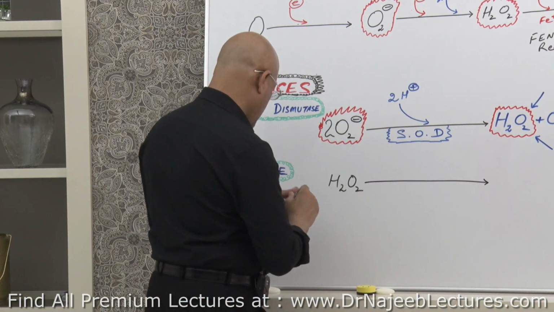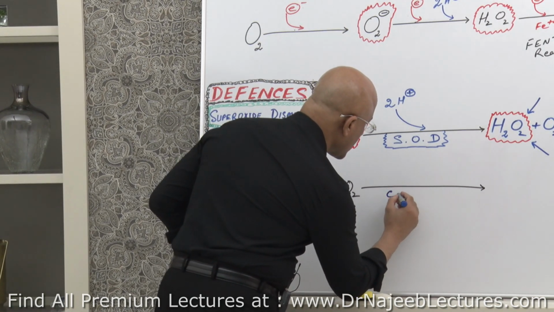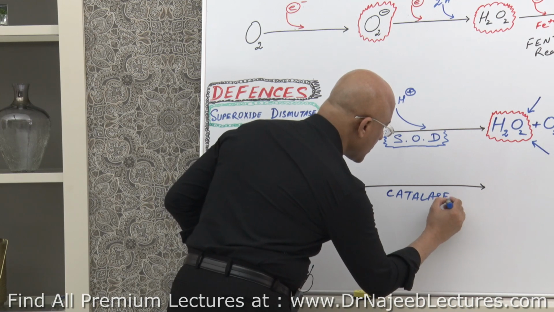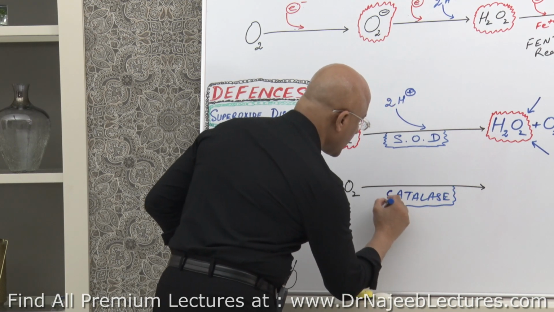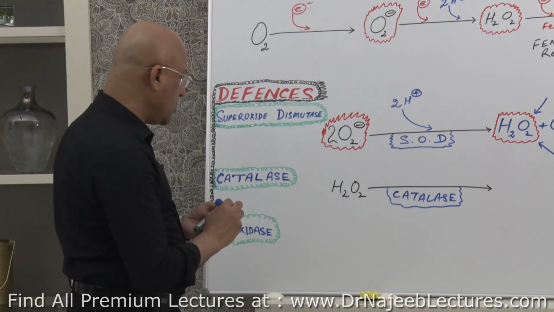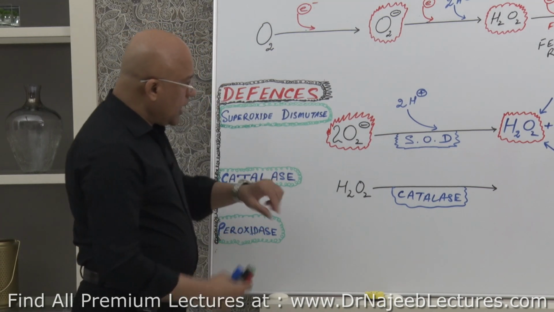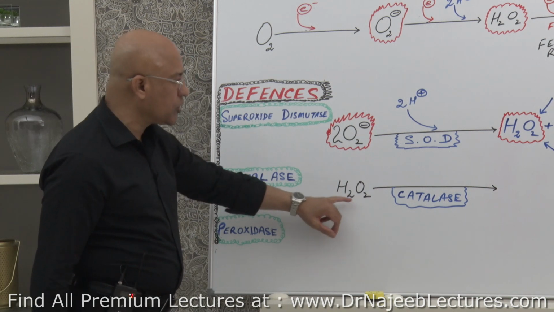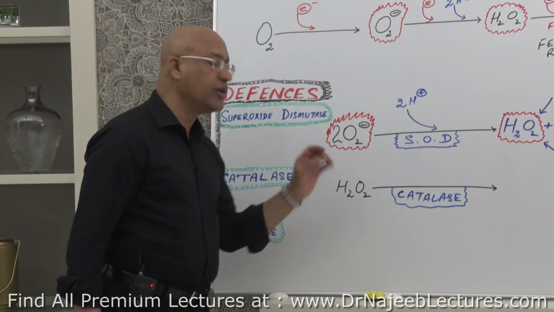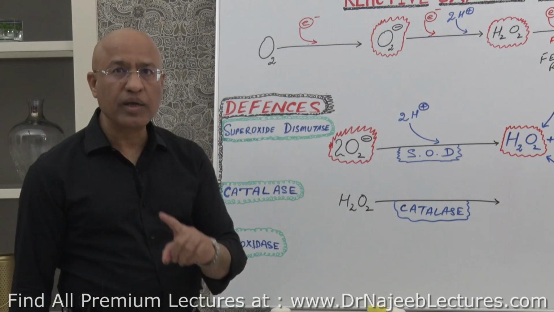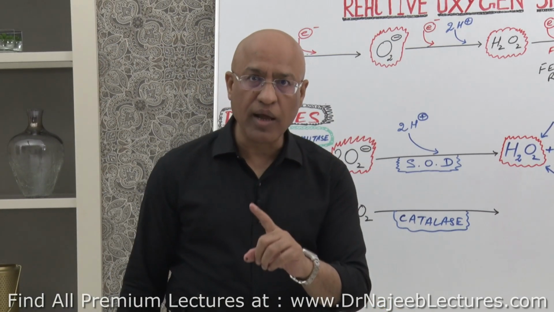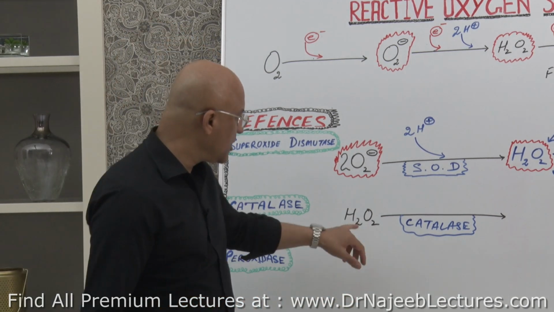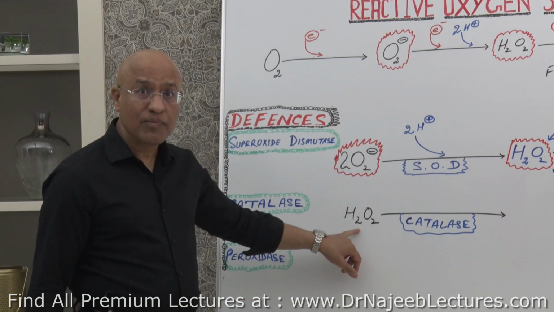Yes, catalase. It is working on this. Now, look, the best way to destroy or decompose hydrogen peroxide is to convert it into water.